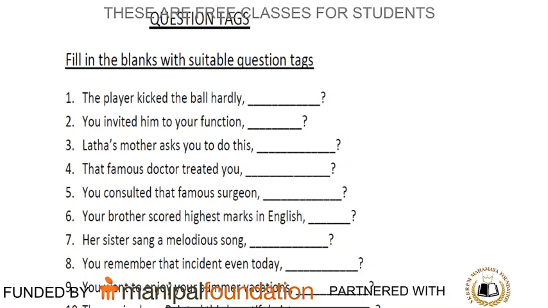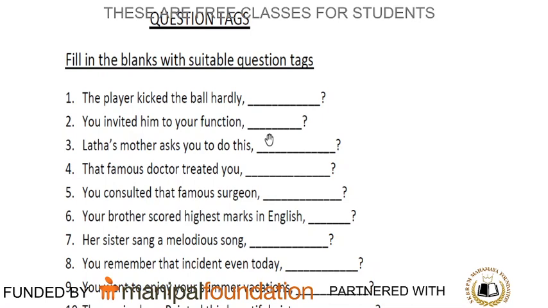So look at the second sentence. Point out the verb. Whether this is in present or past. If the verb is in past, the auxiliary is dash. You should find out the answer. Read the third sentence. Point out the verb.